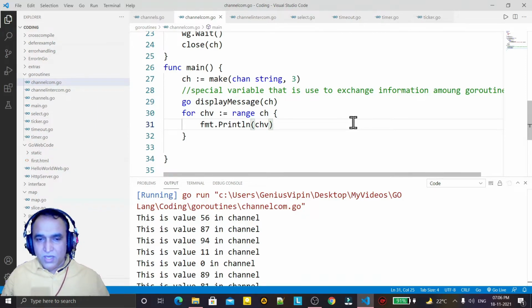But if you are going to implement this concept in C and C++ or other languages, even in Java, we have very good multi-threading programming, but exchanging information between threads is not an easy task. But in Go language we have a separate variable, called a channel, that is used only for this kind of exchange of information. So that is a very nice and exciting feature in Go language.